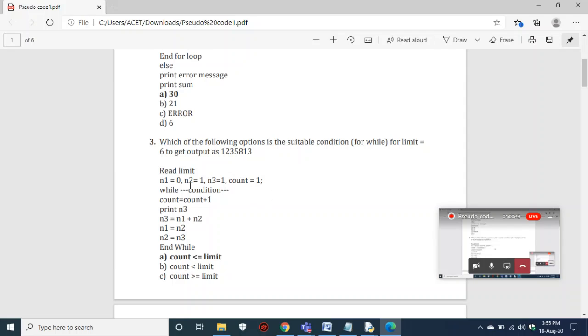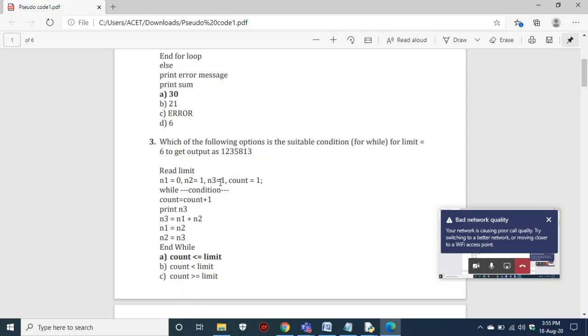Let's check here. Your N2 is 1 and your N3 is 1. First it prints your N3, which is 1, and then 0 plus 1 is 1. Again your N3 is 1. When you add both N1 and N2 it is 1 again, and you make your N1 as 1 and your N2 also 1.